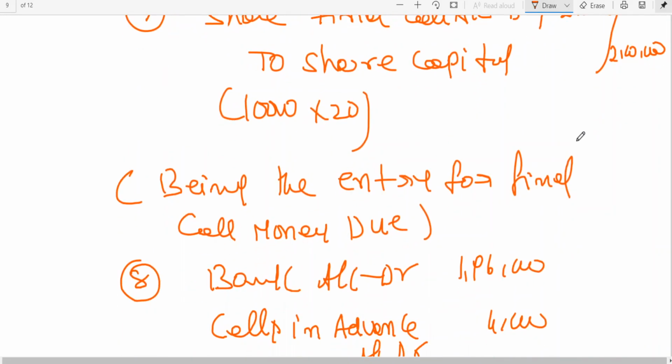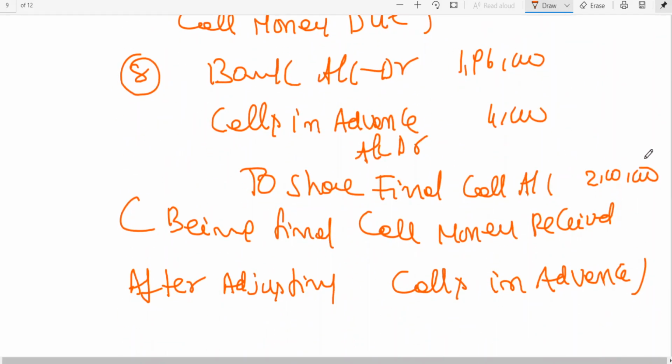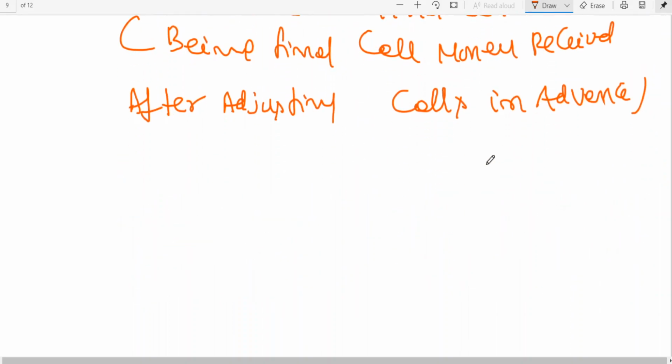2 lakhs you are supposed to receive. But how much have you received, my dear friends? 1 lakh 96,000. The reason is that 4,000 has already been paid by the shareholder who is holding 200 shares with the company. So he has paid first call money in advance, second call money also in advance. Last entry, interest has been paid. So what is the entry for this?